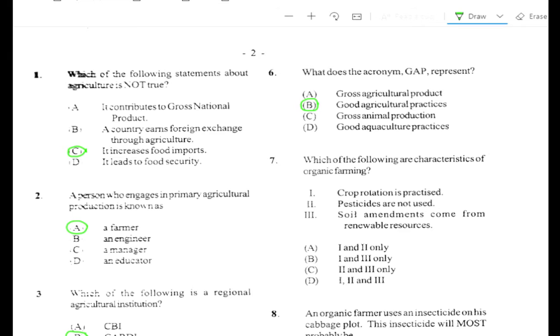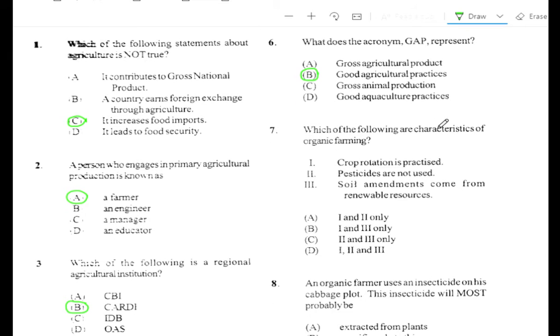Question number 7. Which of the following are characteristics of organic farming? 1. Crop rotation practice. Yes. 2. Pesticides are not used. Of course, pesticides are used. So yes, 1, 2, and 3. Soil amendments come from renewable resources. So all 3 are correct.